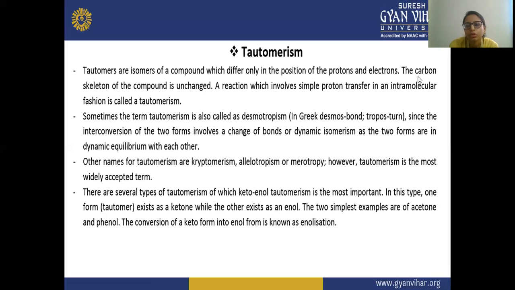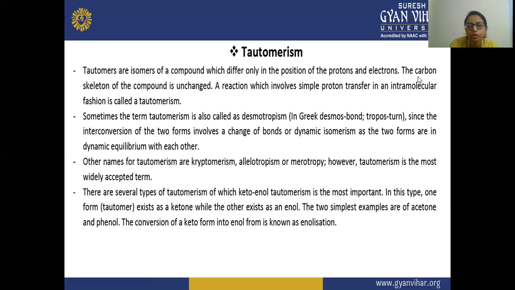Sometimes the term tautomerism is also called desmotropism. Desmotropism comes from the Greek words: desmos means bond and tropos means turn. Since the interconversion of the two forms involves a change of bond, it is also called dynamic isomerism, because the two forms are in dynamic equilibrium with each other.